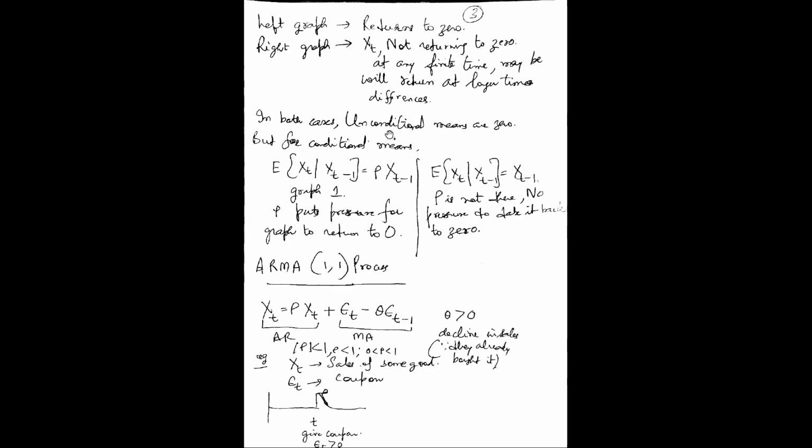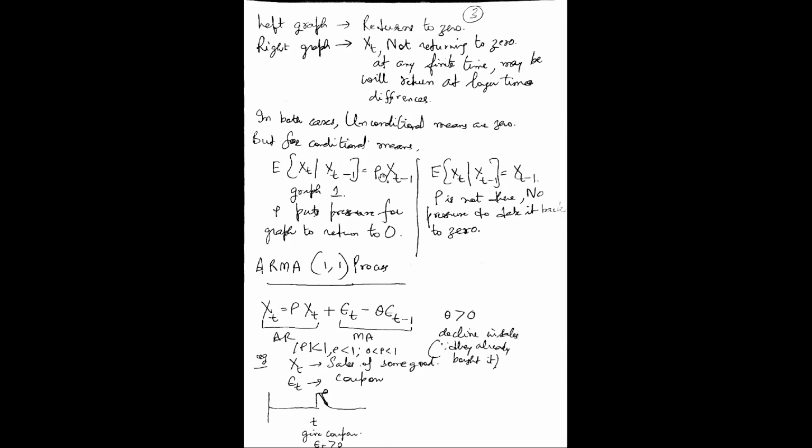In both cases, the unconditional means are 0, but the conditional means differ. In the first case, the stationary case, the conditional mean is equal to rho of xt minus 1, and in the second case, which is non-stationary, it is equal to xt minus 1. Rho puts pressure for the graph to return. As I was just trying to explain, rho is not there, so there is no pressure. That's a parameter that cannot force the probability distribution of the random process to go back to 0.